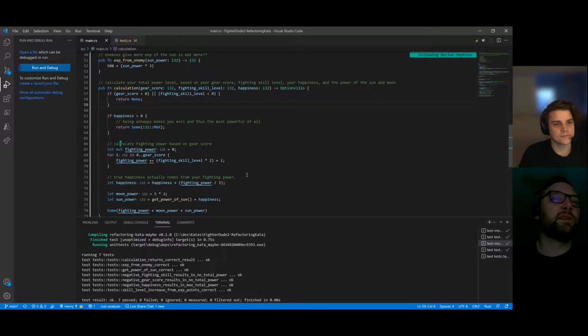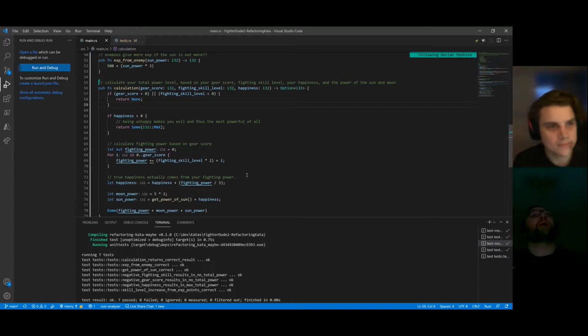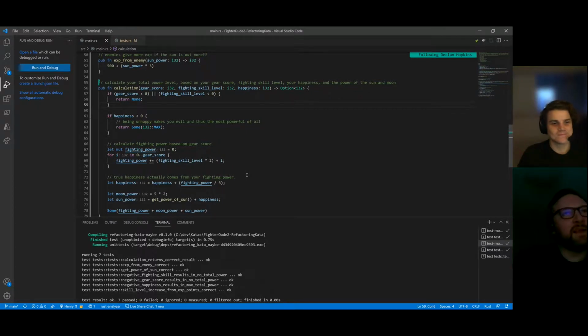Let's see. We actually have a hint of what it does here that we read earlier. Calculate your total power level based on your gear score, find a skill level that happens the power of the sun and the moon, which is an awful lot of things. And we also, I think, are calculating the moon power here.